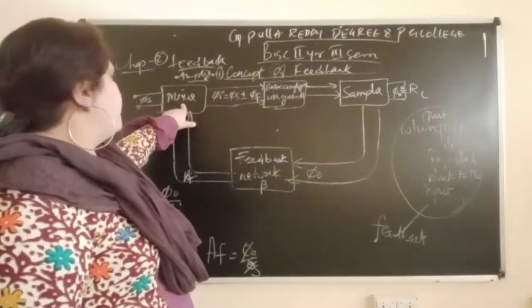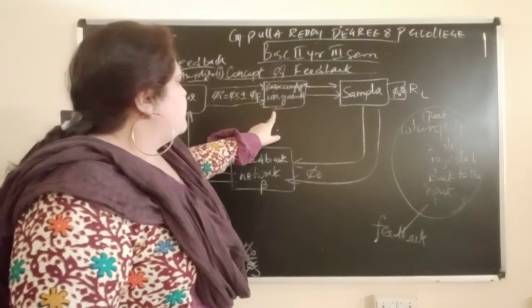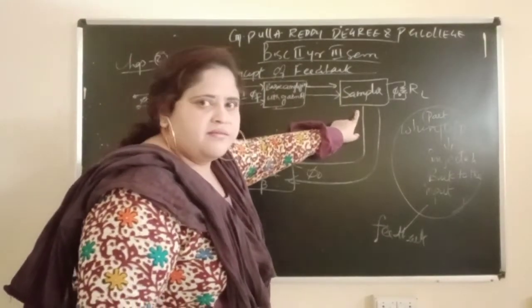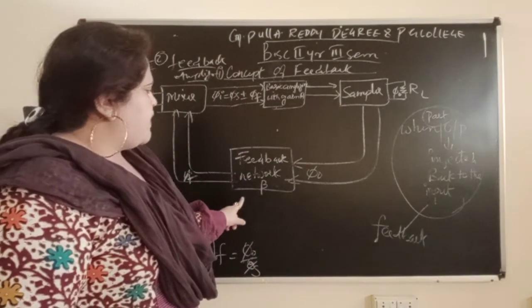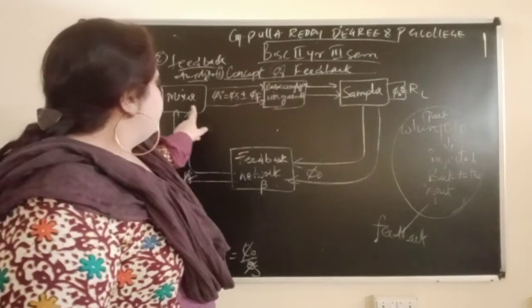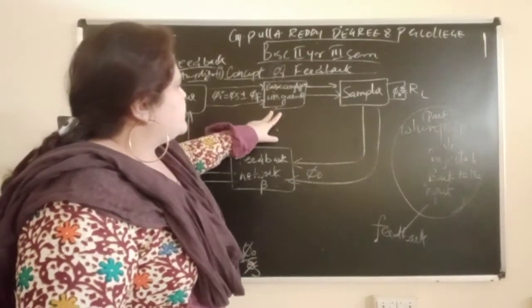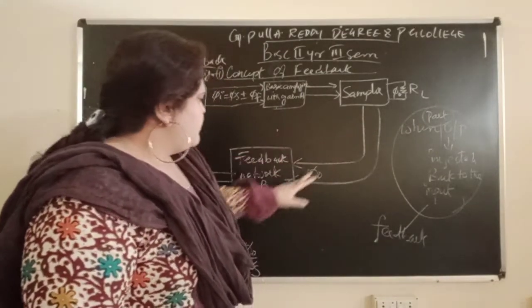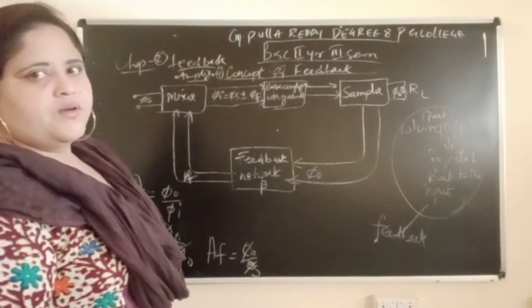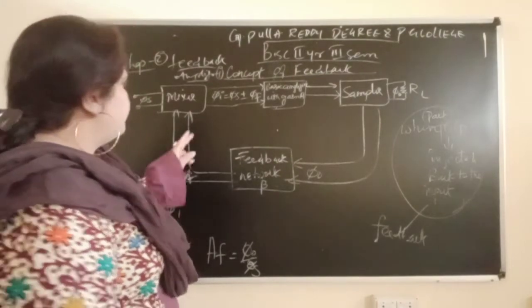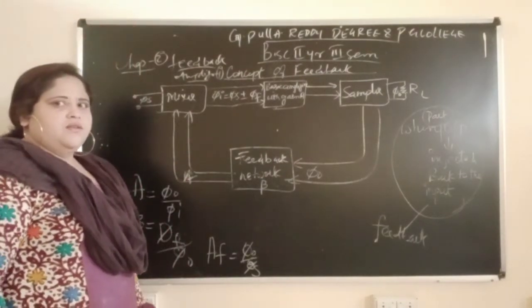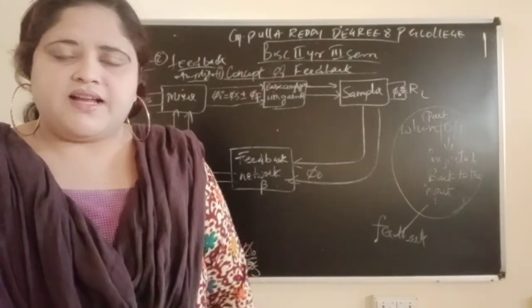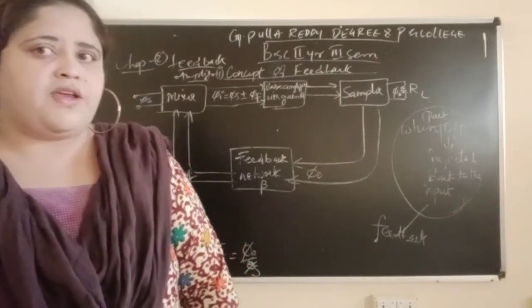It consists of different blocks: mixer, basic amplifier with gain A, sampler, and feedback network beta. These are the different blocks by which you can understand the concept of feedback.